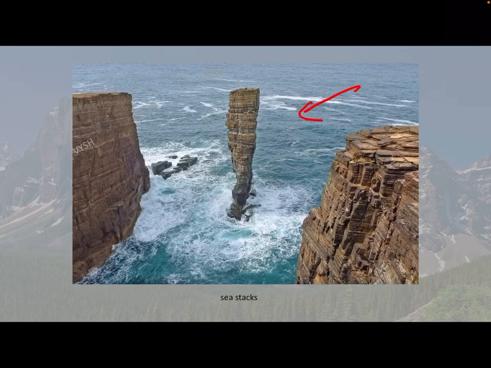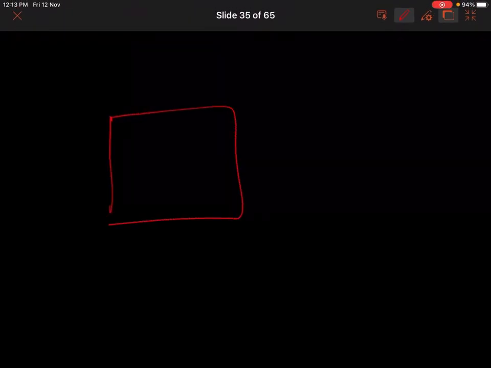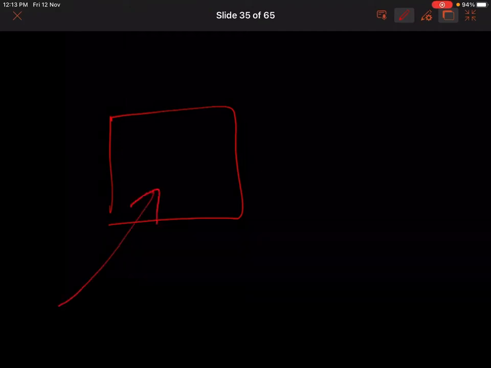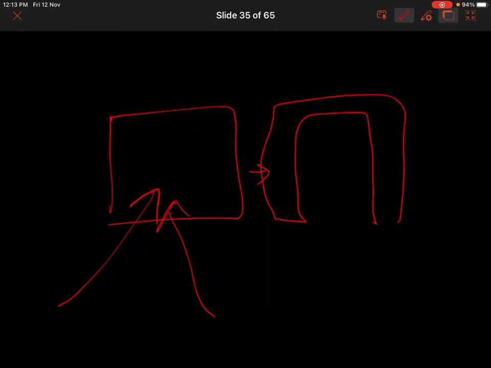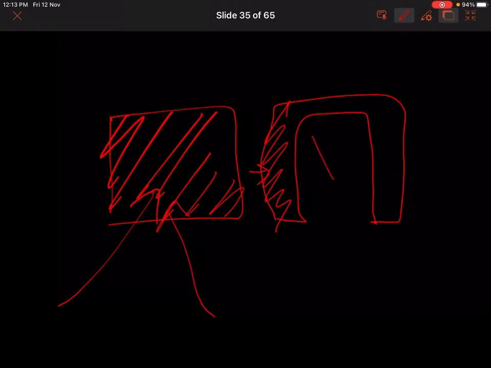See, this is a sea stack. Previously, because of the hitting, this will be a single piece. Single piece kind of a thing. For example, if we consider, I will show you this. For example, this is a piece of cliff. Water is hitting again and again and again, which will form something like this. This is something fully covered. This will eat up here. Here there is nothing, which is called a cave basically.